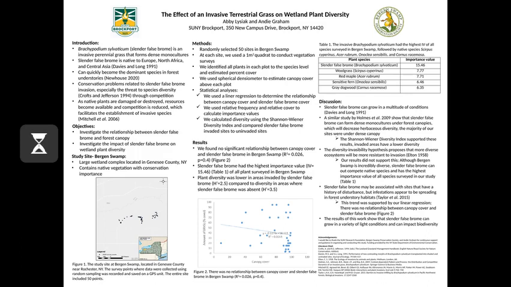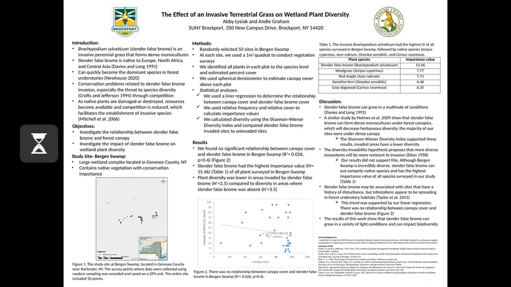Our objectives were to investigate the relationship between Slender brome and forest canopy, and also the impact of Slender brome on wetland plant diversity. To test this, we randomly selected 50 sites in Bergen Swamp. At each site, we used quadrats to conduct vegetation surveys. We identified all plants in each plot to the species level and estimated percent cover. We used a spherical densiometer to estimate canopy cover above each of the plots.